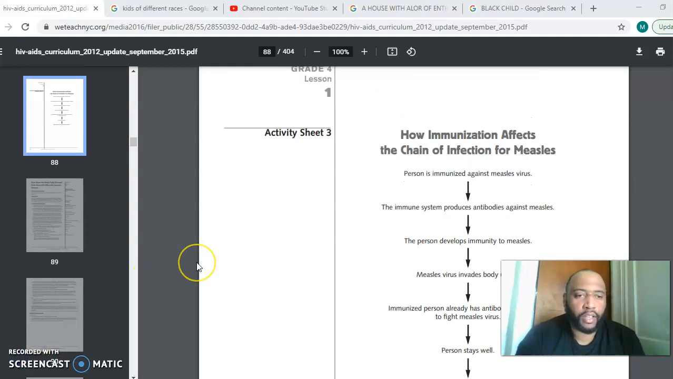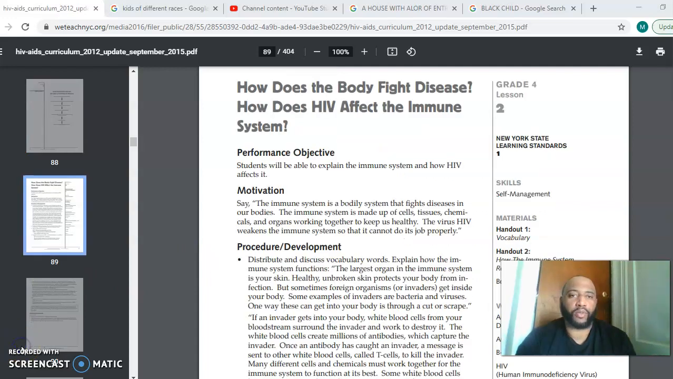For this lesson, you will have a quiz labeled quiz number 1 for lesson number 1. Please complete. Lesson 2. How does the body fight disease? How does HIV affect the immune system? Objective. Students will be able to explain the immune system and how HIV affects it.